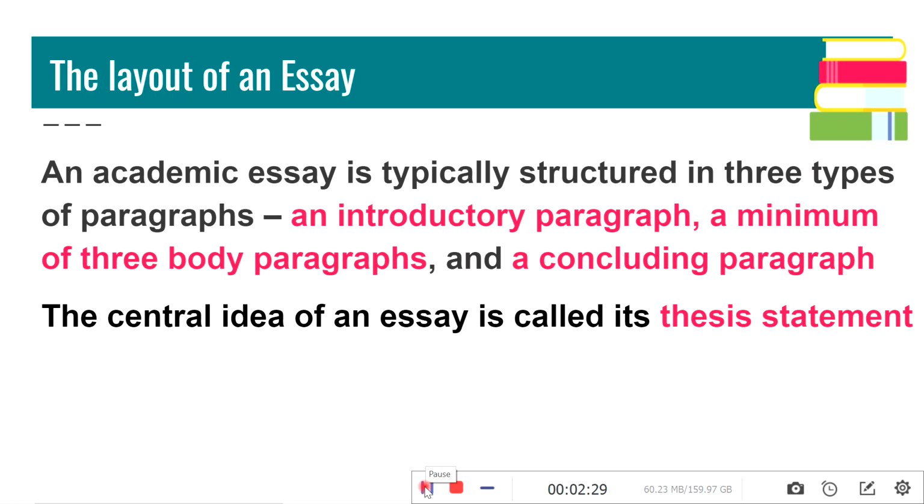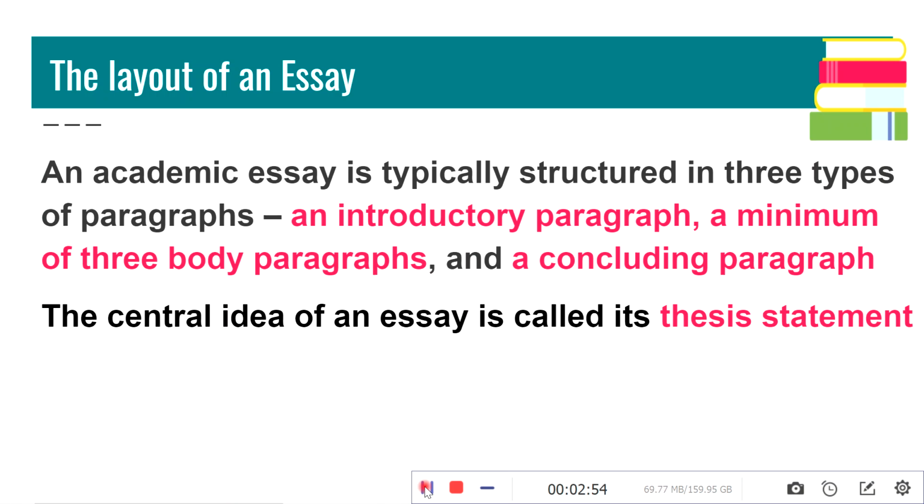So we have already seen that the essay has three types of paragraphs, including the introductory paragraph and the concluding paragraph. What is to be expected in an introductory paragraph? The thesis statement that we have been talking about will usually be in the introduction.